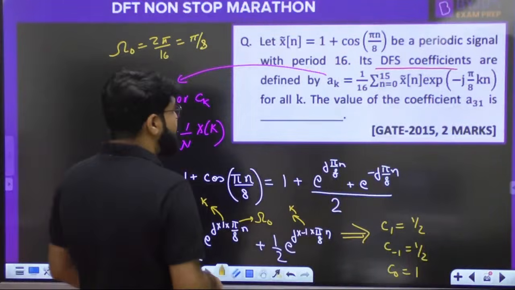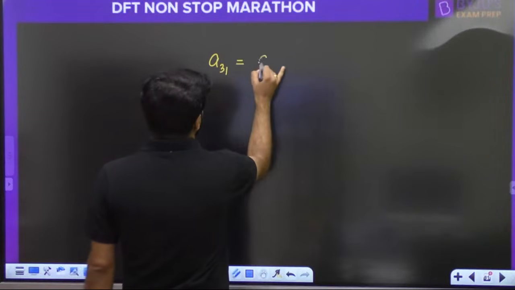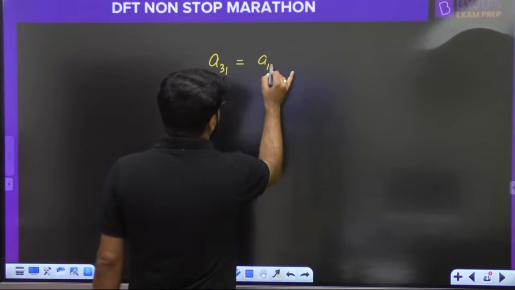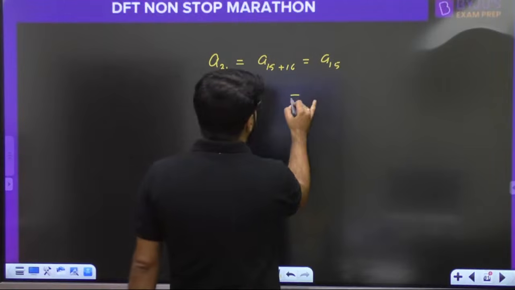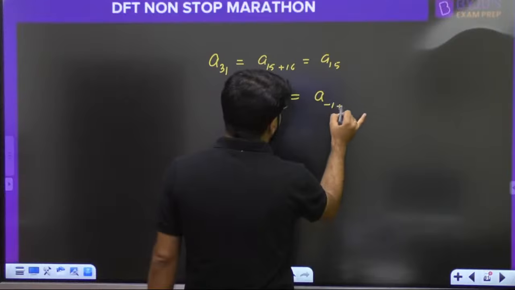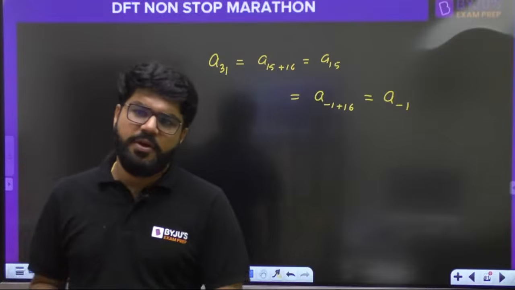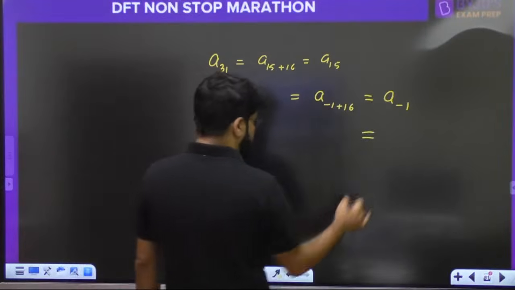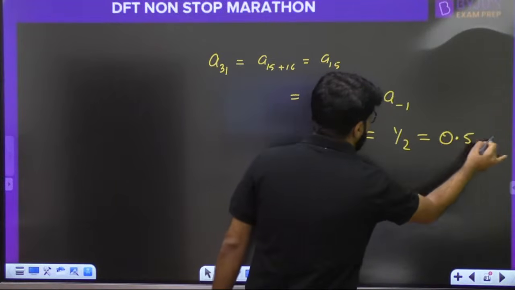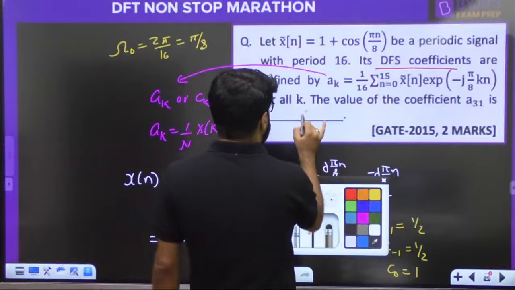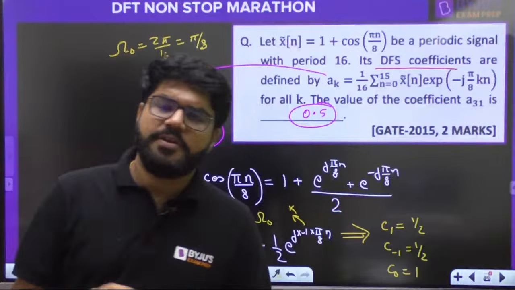What is the value of the coefficient A31? So A31 is A15 plus 16, and that should be A15, right? A15 can be further written as A minus 1 plus 16. So A minus 1 plus 16 should be A minus 1 because of the periodicity. So the answer should be A minus 1. What is A minus 1? One and the same thing as C minus 1, which is 1 by 2. 0.5, NAT type answer. These were on the trigonometric function.